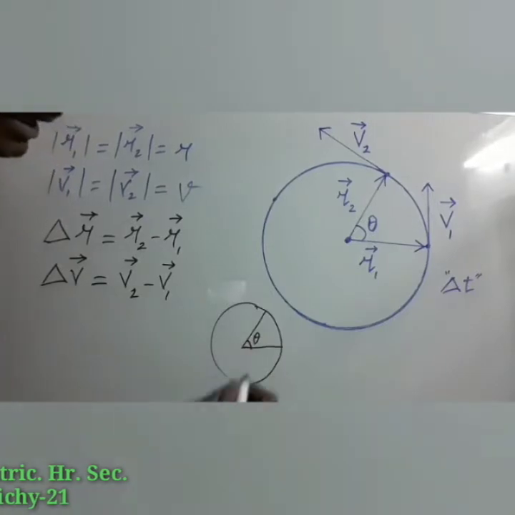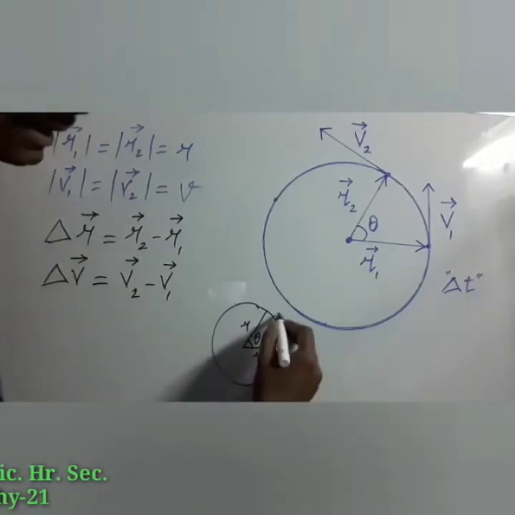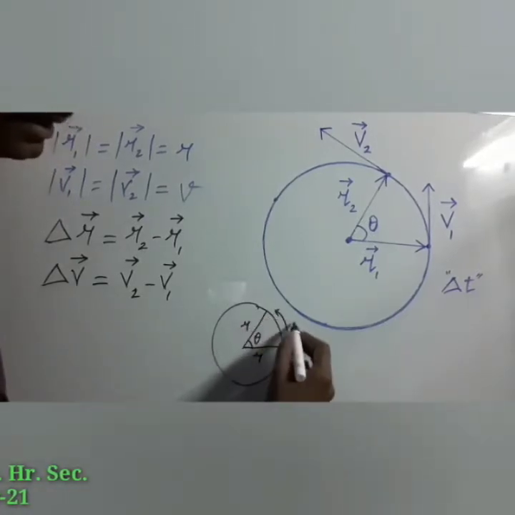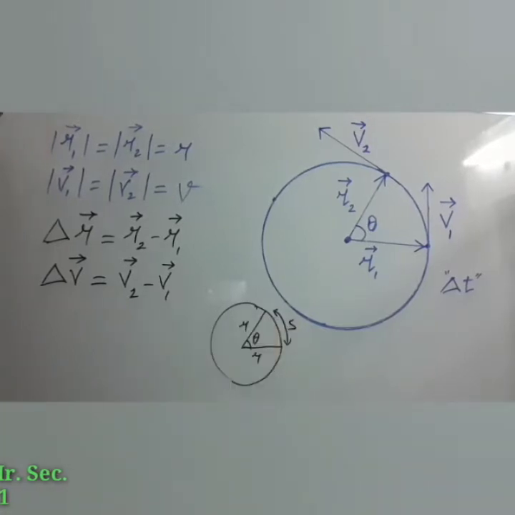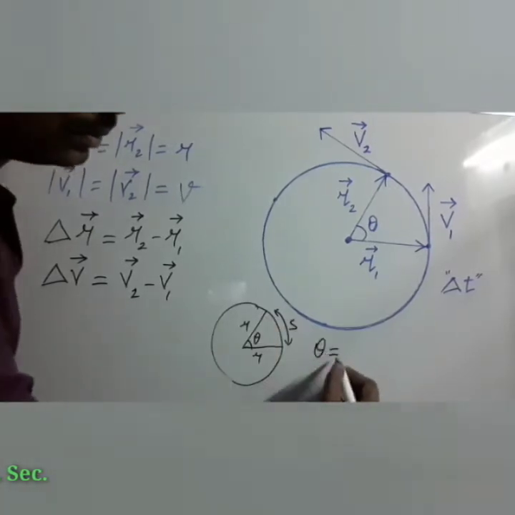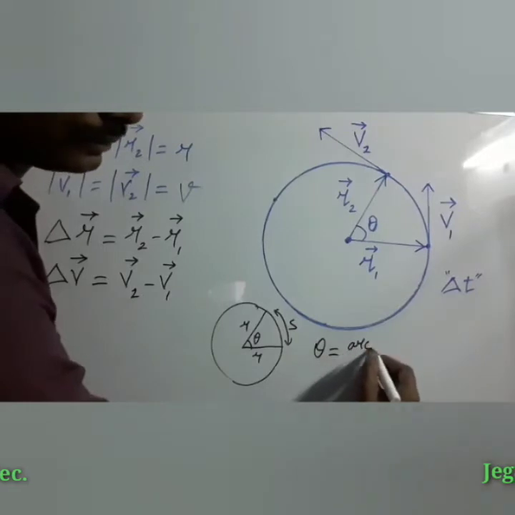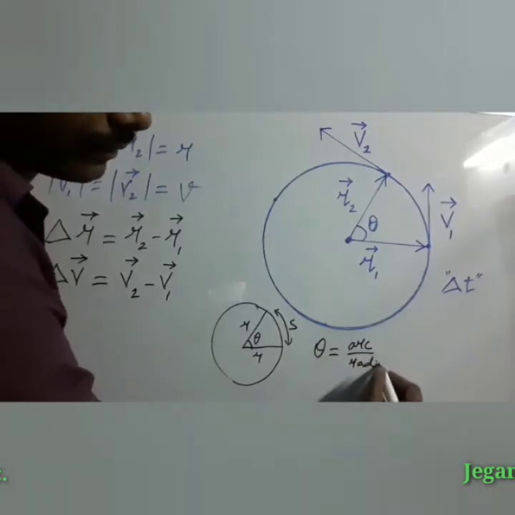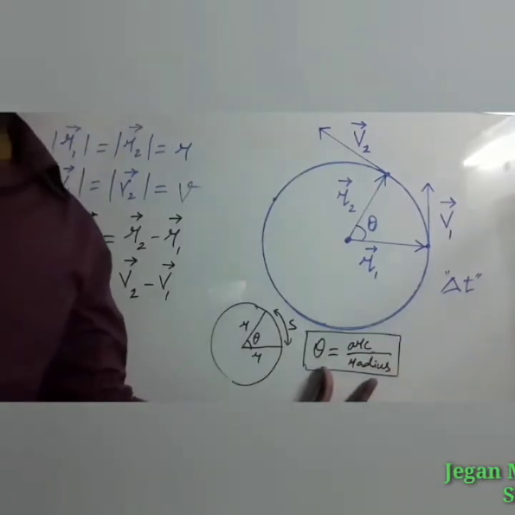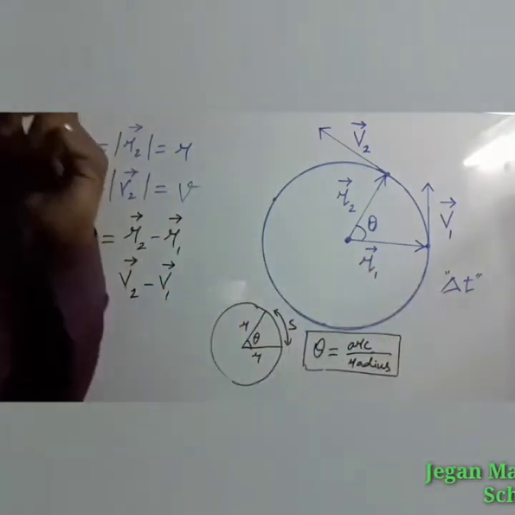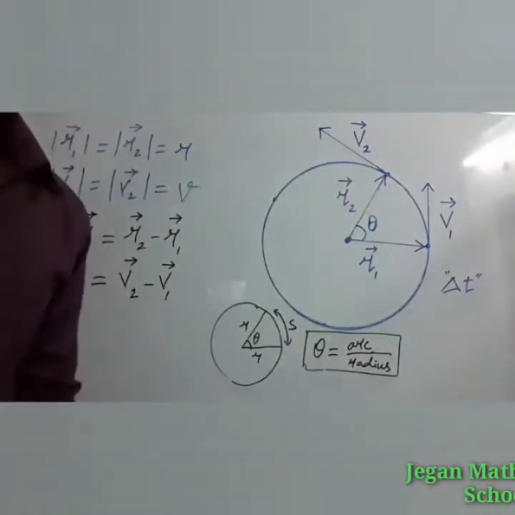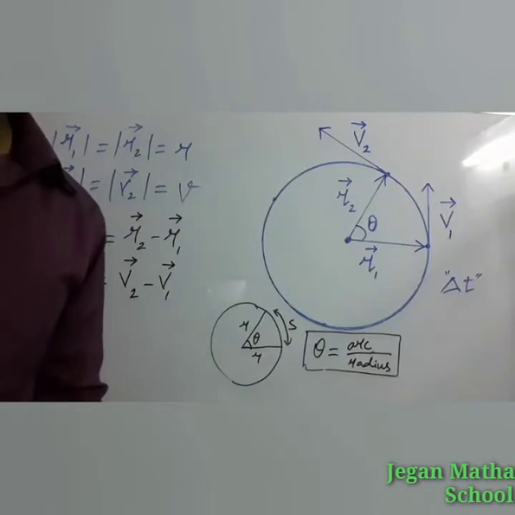Plane angle theta, here r is the radius of the circle, s is the arc of the circle, and plane angle is equal to arc by radius. This formula we have already learned. Here we are going to use that to find the centripetal acceleration.